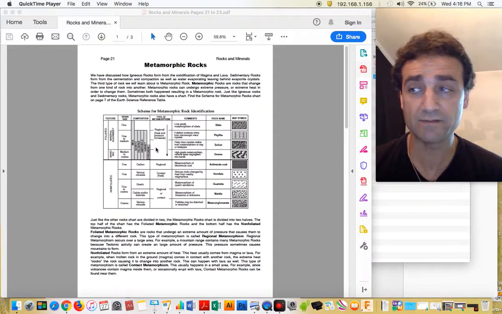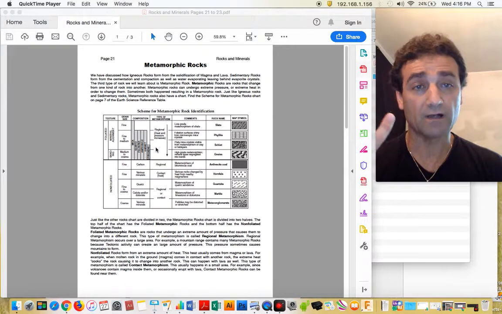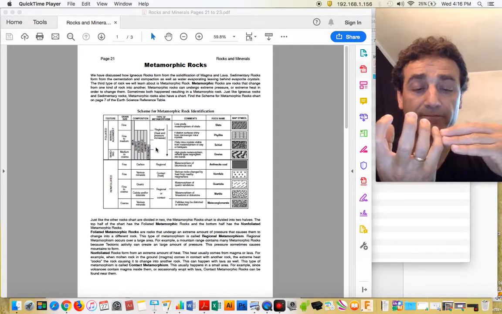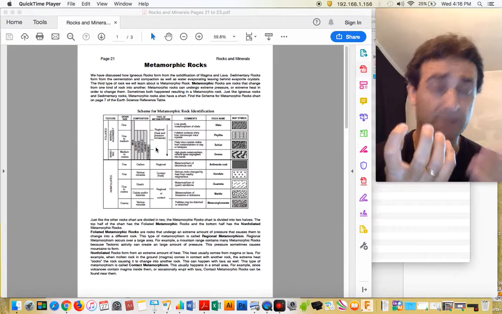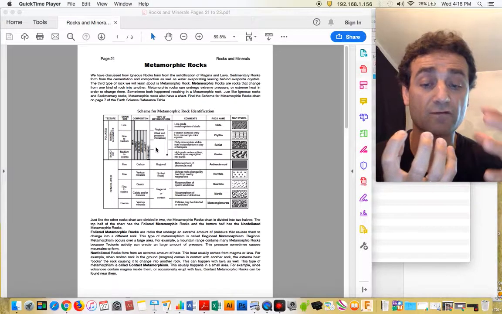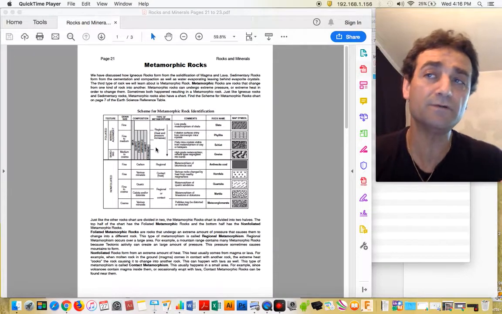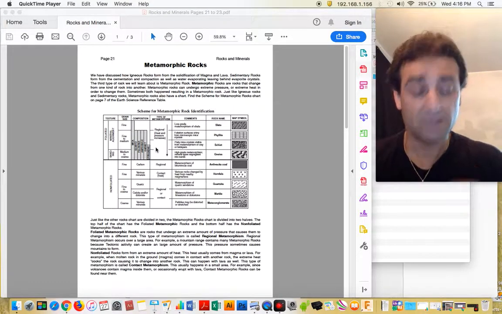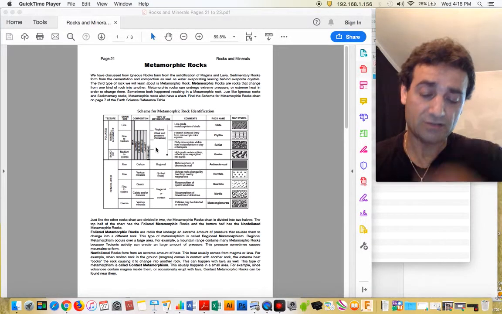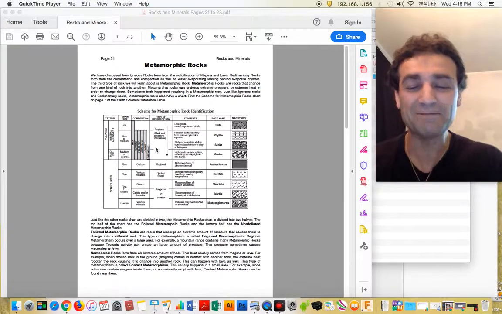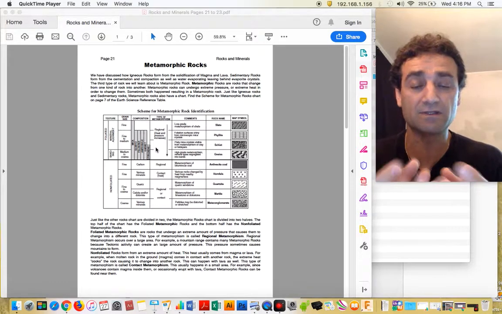And the other kind of metamorphic rock is contact metamorphism. Contact metamorphism is when one rock comes in contact with either magma or lava. And that magma or lava is very hot, of course, and therefore it can cook the rock. It cooks it. It changes it. Just like when you make eggs, you crack an egg open and you scramble it all up and it's all gooey, but then when you heat it up, it changes into something different.